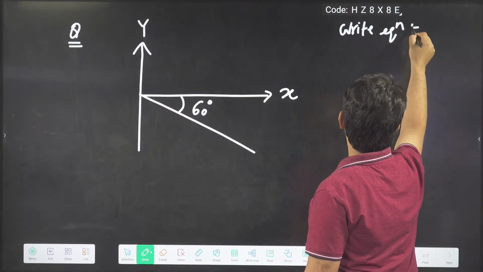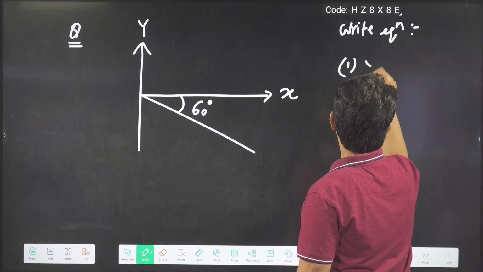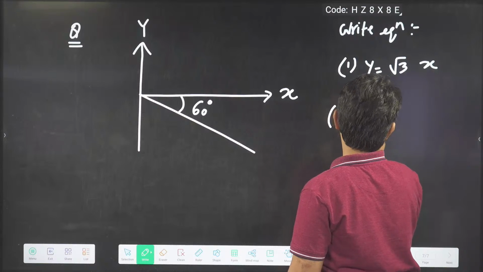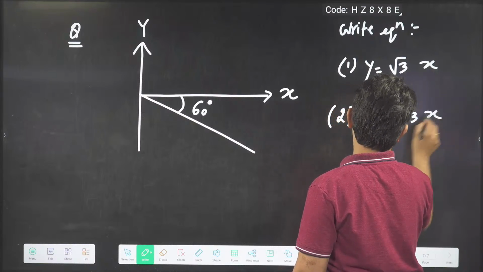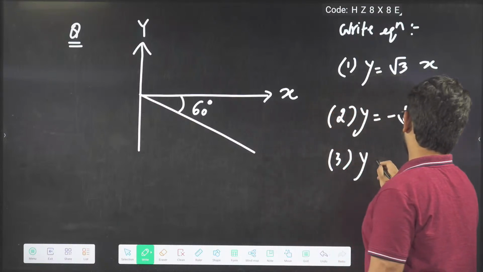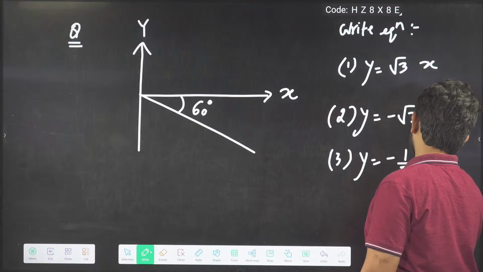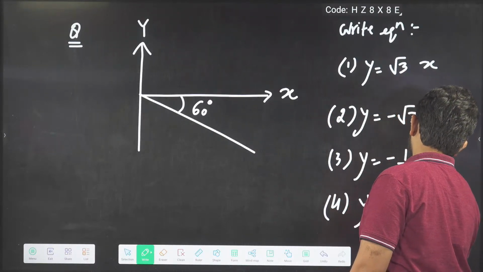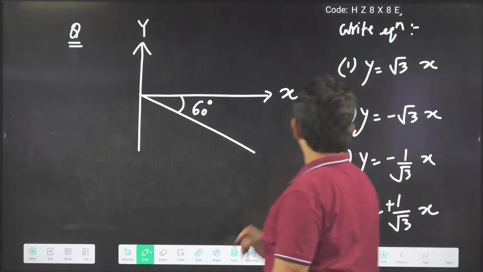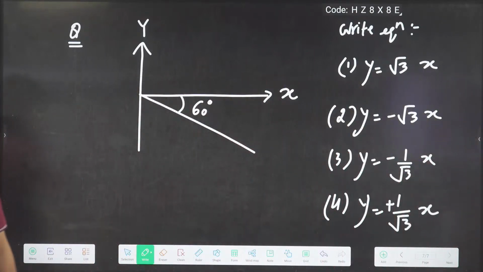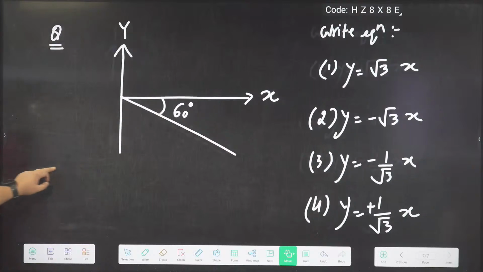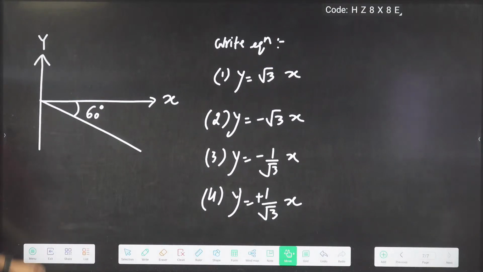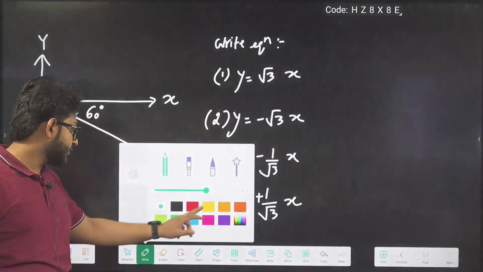Write the equation. Option 1, y equal to root 3x. Option 2, y equal to minus root 3x. Option 3, y equal to minus 1 by root 3x. Option 4, y equal to plus 1 by root 3x. Choose the correct equation of it.